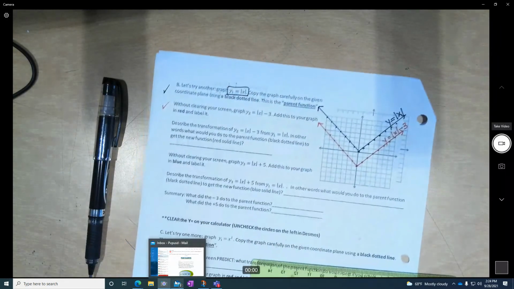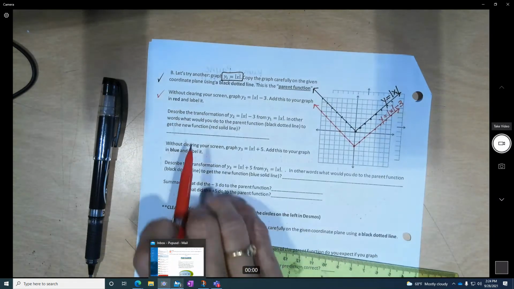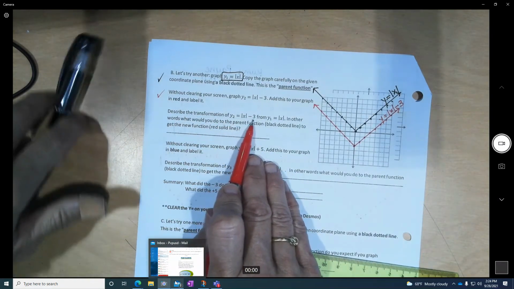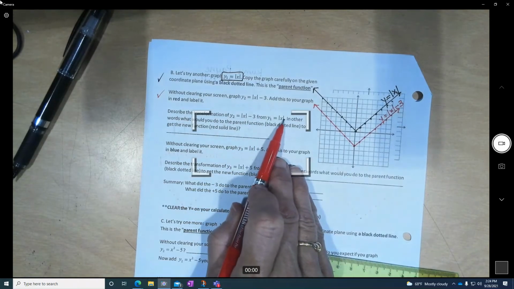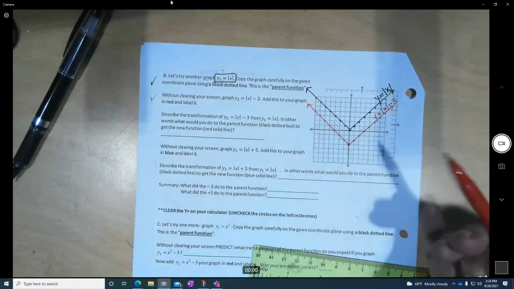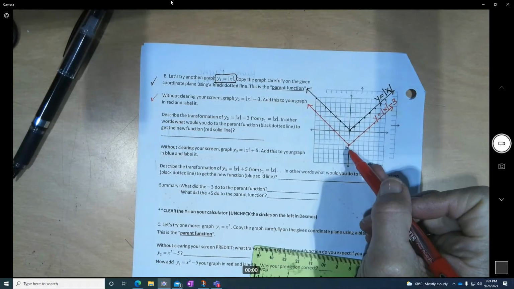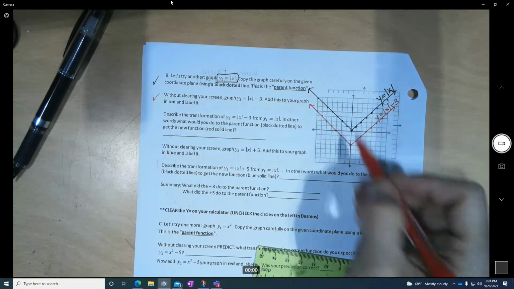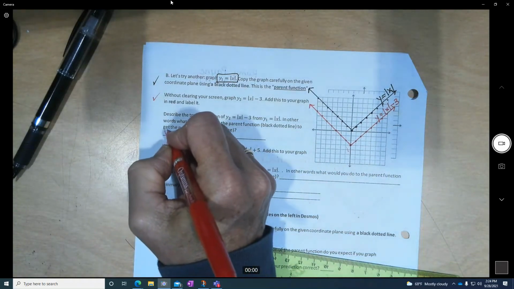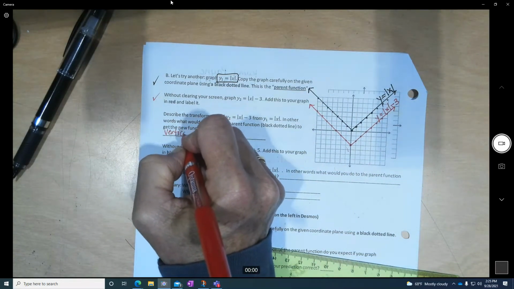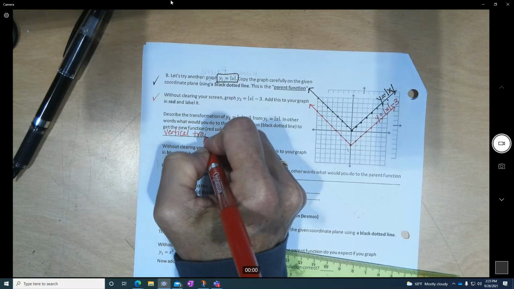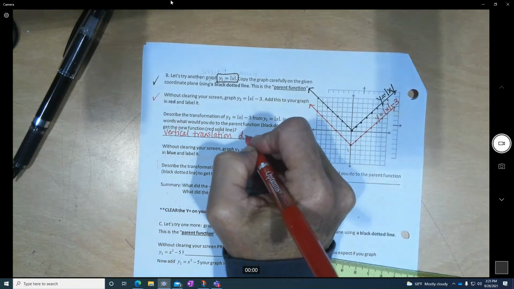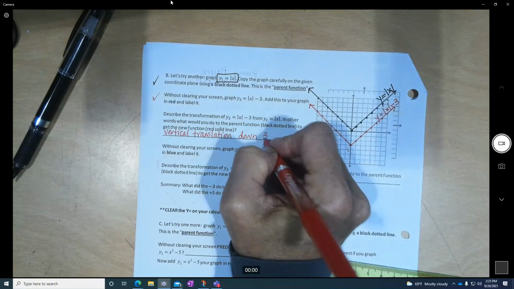Going back here, now that I have that on there, describe the transformation of absolute value x minus 3 from the black one. What would you have to do? Same thing. We went down 3, which is a vertical translation because it's going up or down. So vertical translation, and you can just write down 3.